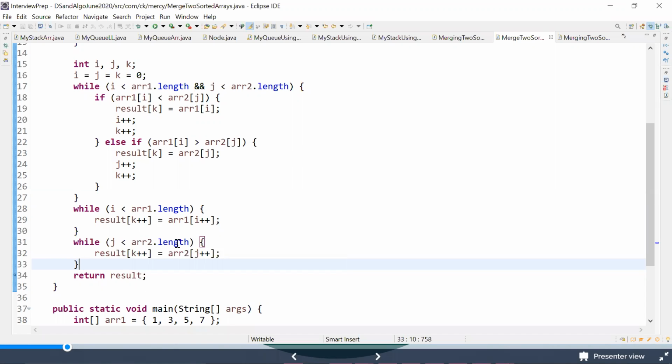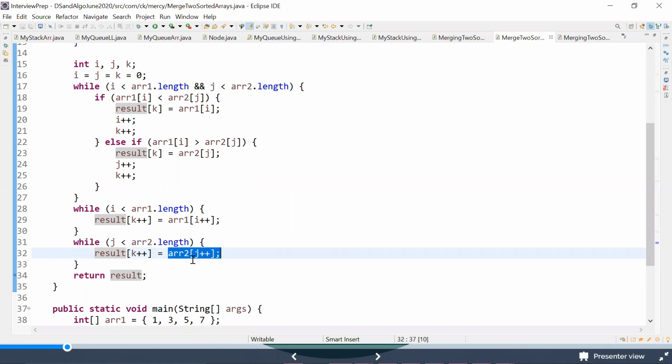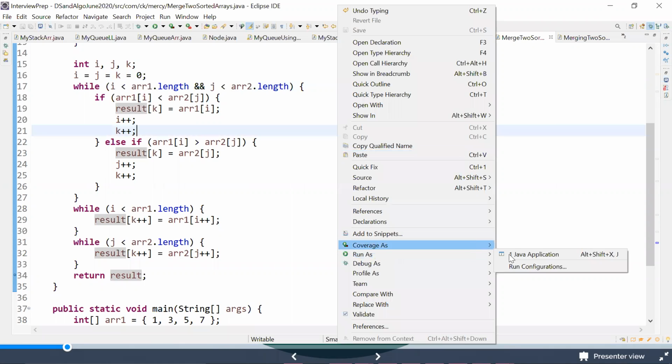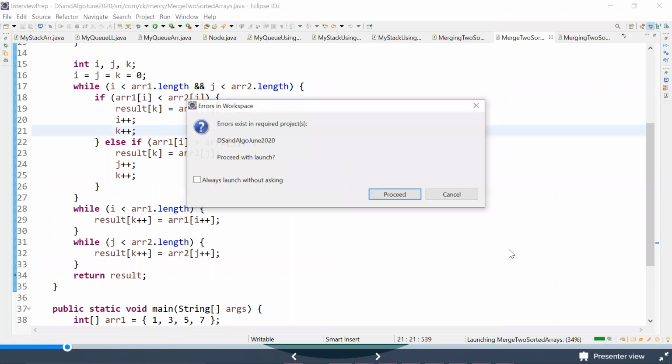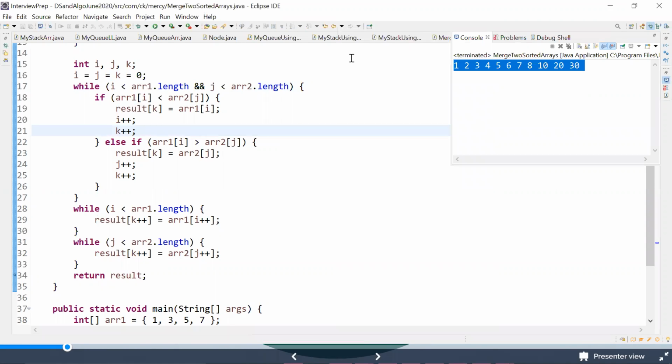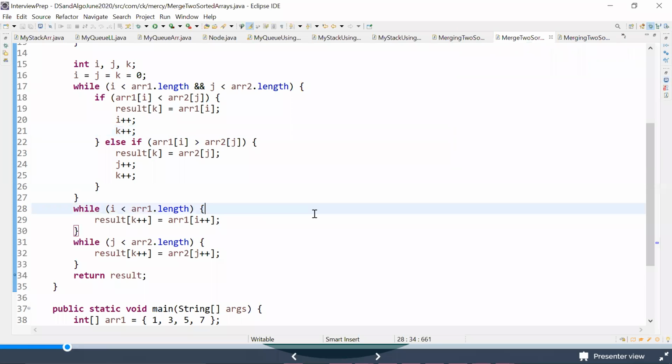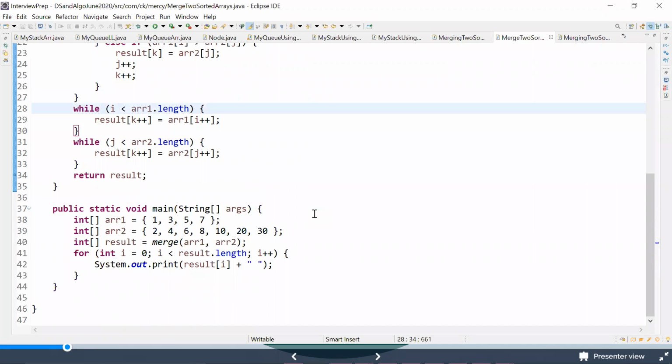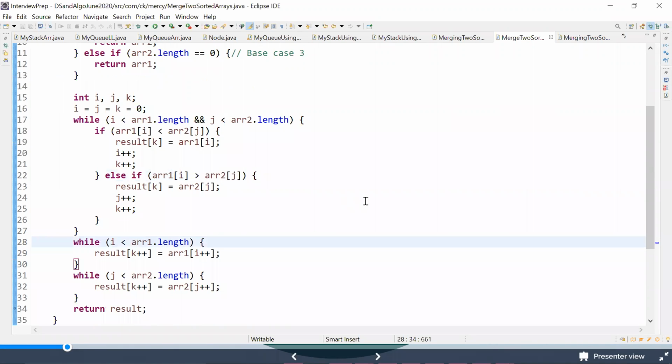So what am I saying? If it is still less, right? I'm trying to do the same thing over here. If it is still less, you take all the remaining ones and assign that to result. Same thing, maybe let me try to run this now. I'm trying to run this, and finally the output should be working like a charm, right? We are able to solve this question just by taking examples, guys.